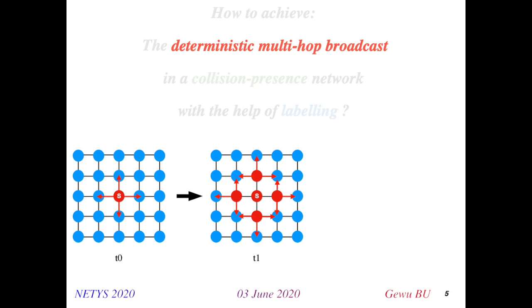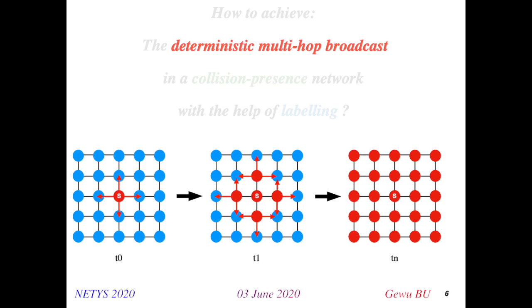So at the beginning of the next time slot, T1, all the neighbors of S will receive the message and try to resend it to their neighbors. And if at the end of Tn all the nodes in the network have received the message from S, then we say the broadcast has succeeded.